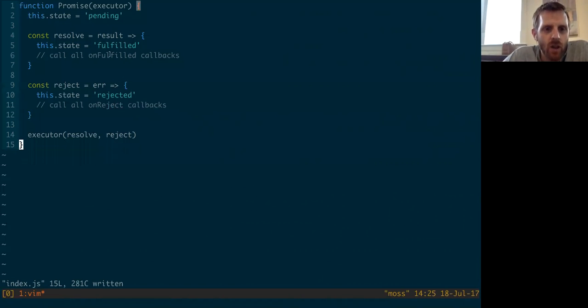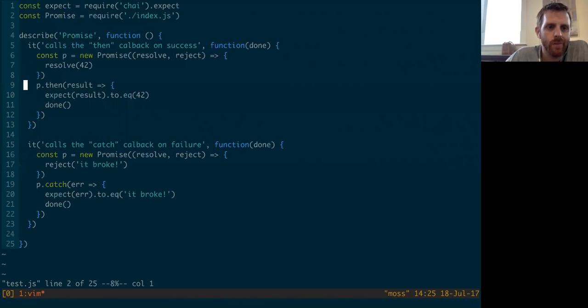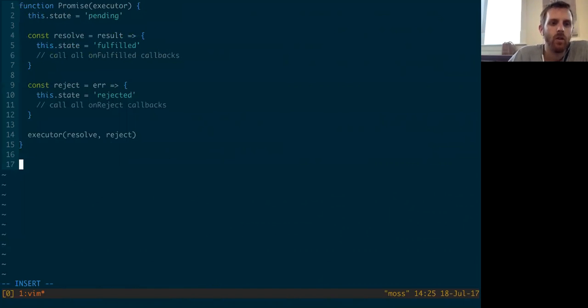But we need to figure out where these onFulfilled and onReject callbacks are coming from, right? And those are coming from the then method. We say promise.then, and we pass in this onFulfillment handler that's going to check to make sure the result is 42. And the onReject callbacks are being registered by this catch method. So we need to implement a then and a catch method. So let's do that this way.